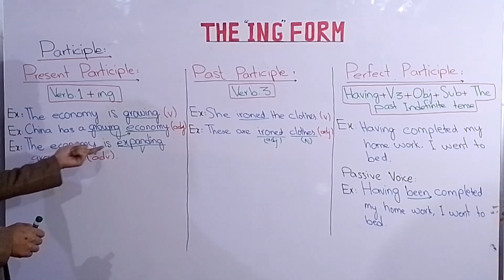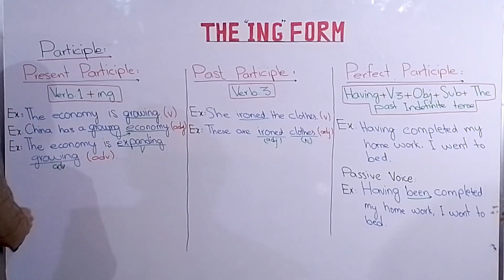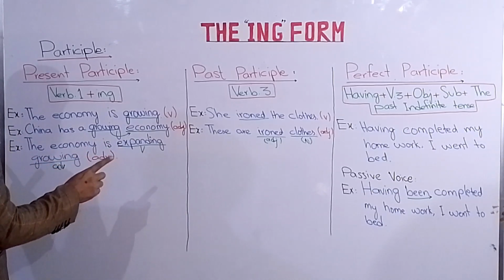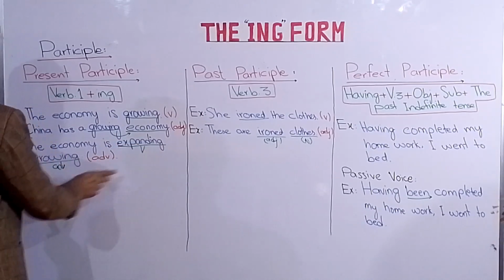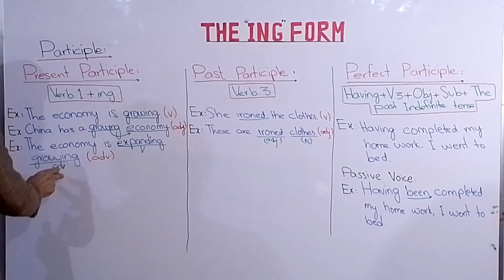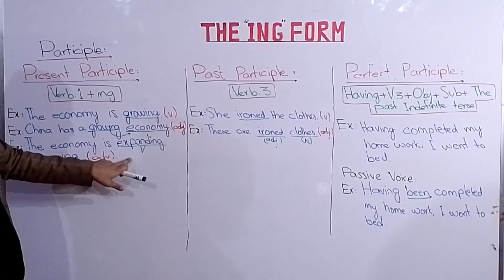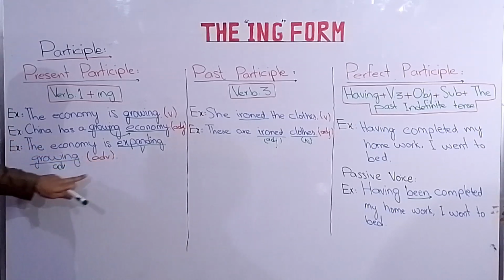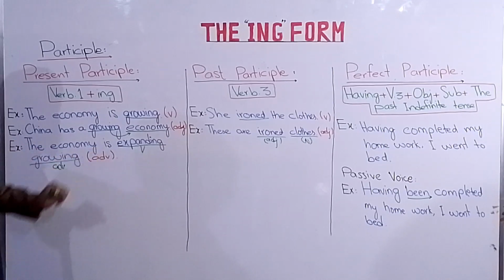Then comes the economy is expanding, now growing. Here we have used two verbs, but the one acts as a verb and the other one acts as an adverb. So whenever a verb is modified by the adverb, it is called the present participle.